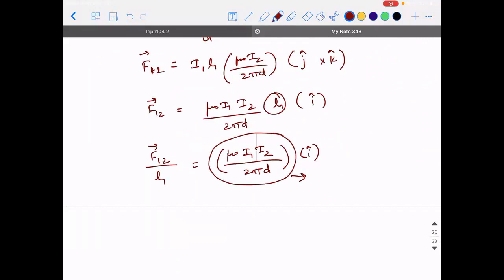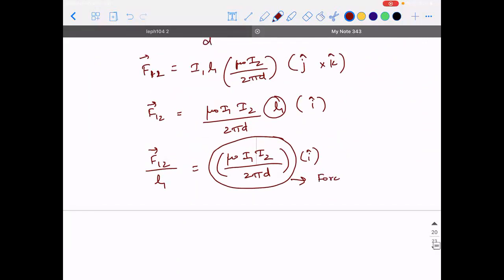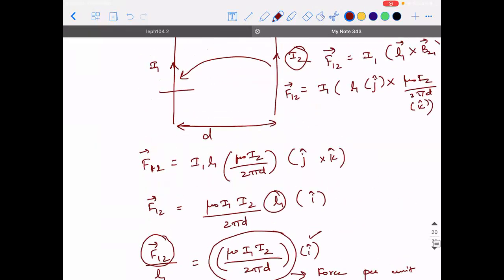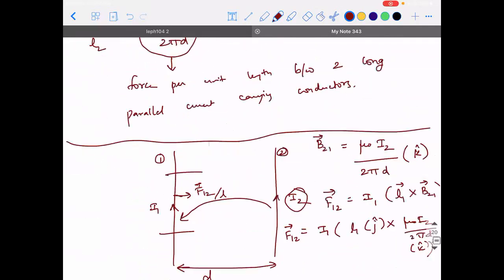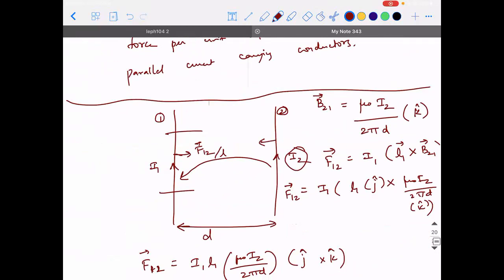What will this be called as, guys? This is also force per unit length. Perfect. So this is also called force per unit length only. But here, the thing that we need to observe is the force experienced by the first conductor due to the second is to the right. This is F12 divided by L. The force experienced by the second conductor due to the first is to the left.